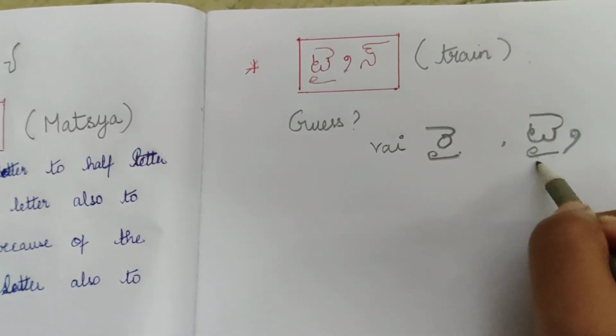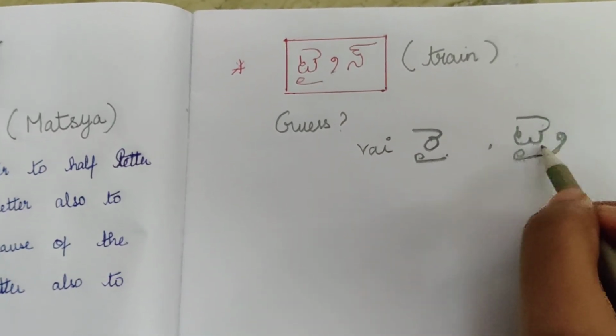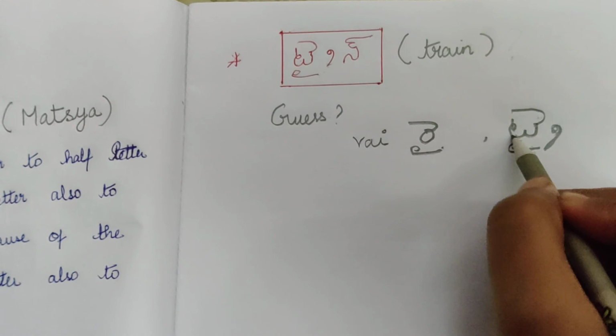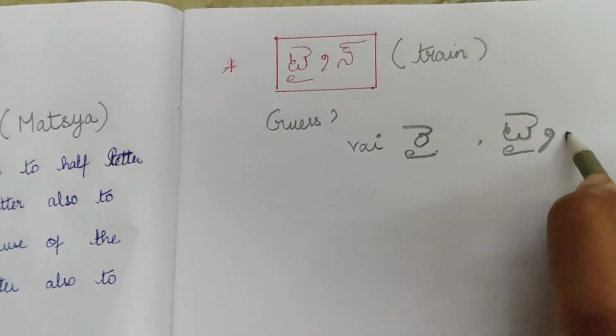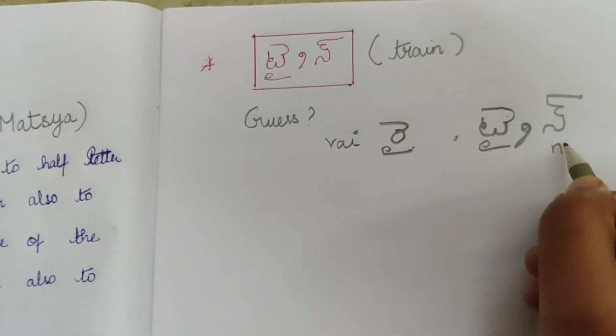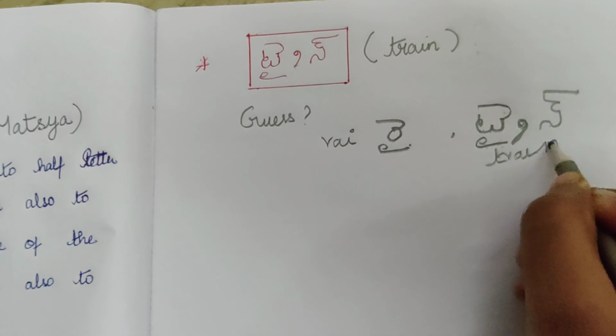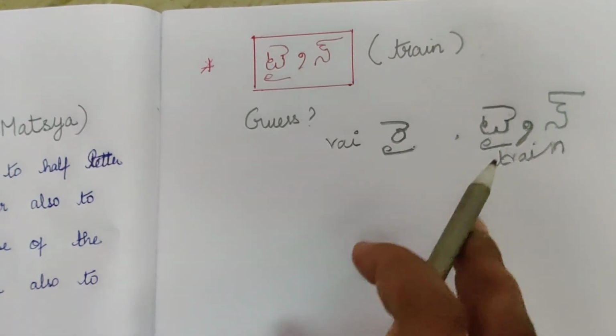Since you can't write like this because it makes confusion, only with this ra will this Guninthalu be applicable. Ta, rai, then pollulu. In. This is in. Okay, that's why it is train.